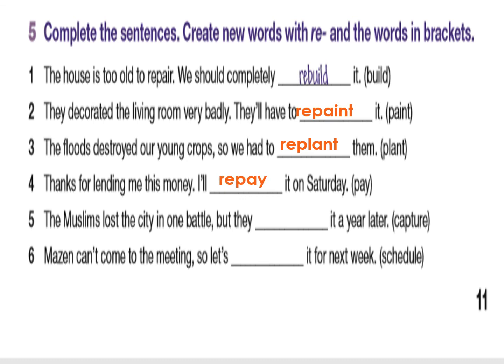Number 5, the Muslims lost the city in one battle, but they recaptured it a year later. Number 6, Mazen can't come to the meeting, so let's reschedule it for next week. Okay, my lovely students, now you have 2 minutes in order to check your answers and try to correct the mistakes.